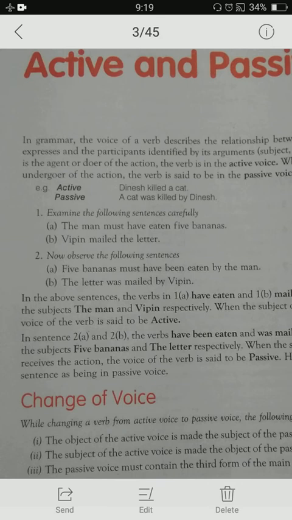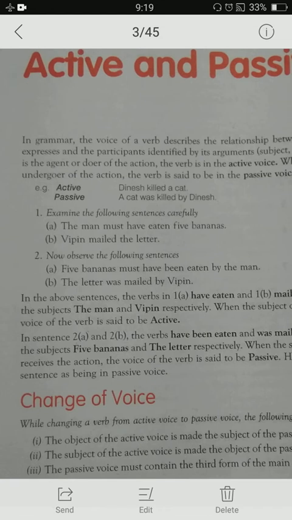The subject is the doer of the action. When the subject does some action, we say that the sentence is in active voice. The man is doing some action, Vipin is doing some action, which means the subject is doing the action, that is why the subject is active. Doing action means it is active.